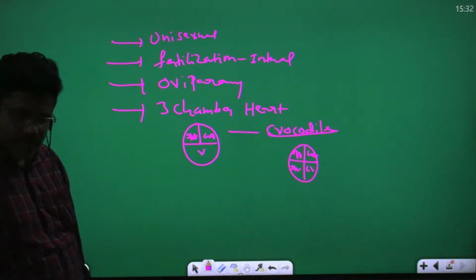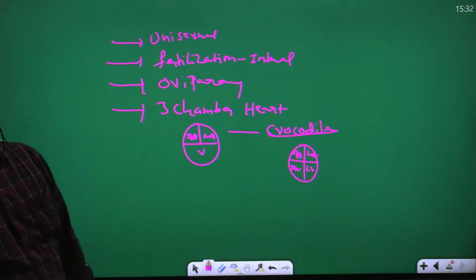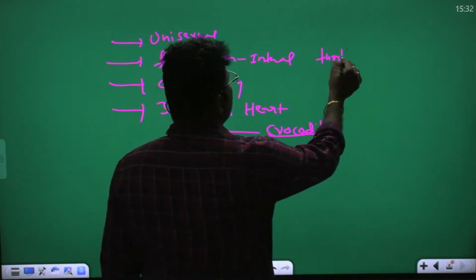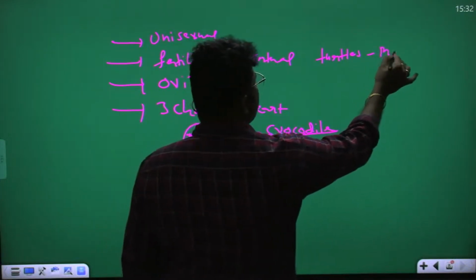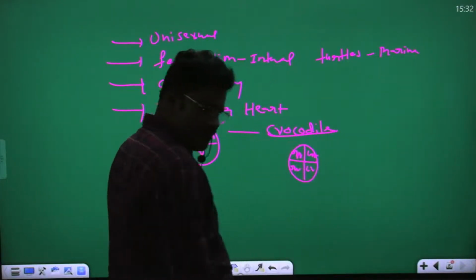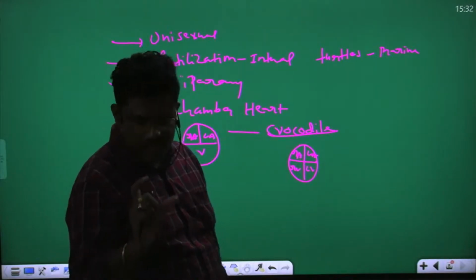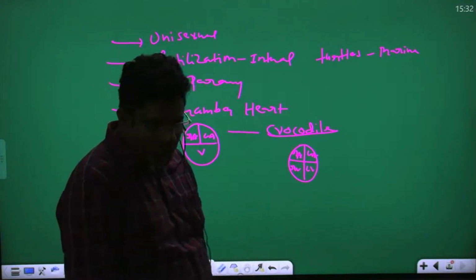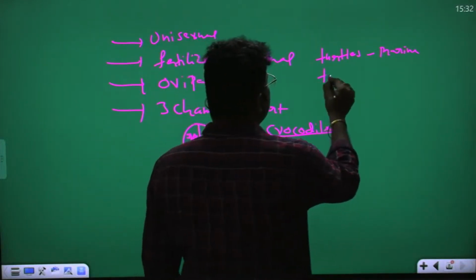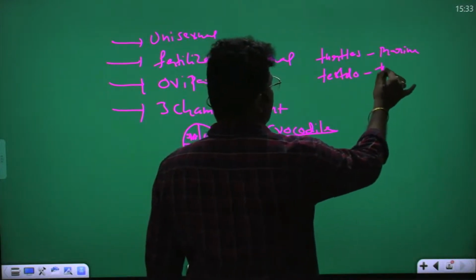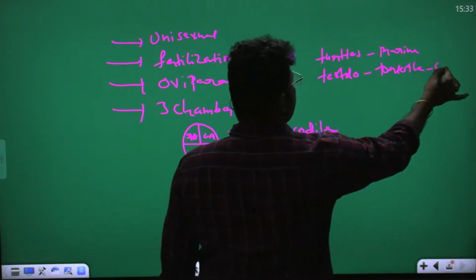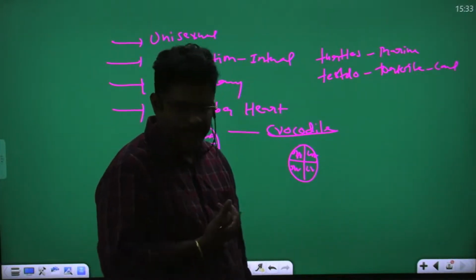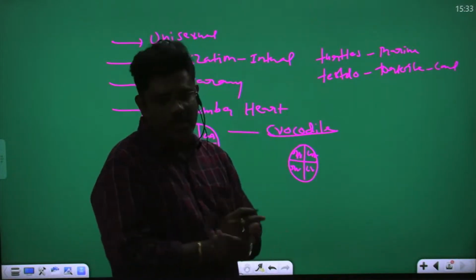Any doubt? Now the examples. Listen here, take the turtles. Turtles live in marine water. A marine water tortoise is called a turtle. Take the testudo. Testudo means tortoise. Tortoise means which lives on land. Testudo means tortoise, which lives on land. Turtle means which lives in marine water.